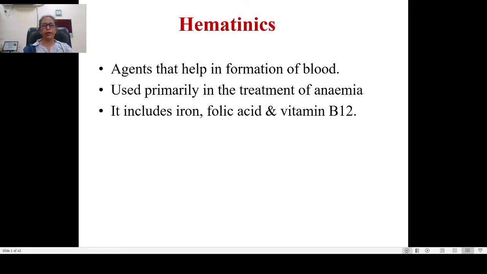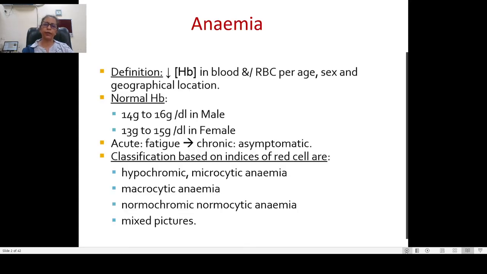Good morning, everybody. Today we are going to discuss hematinics. Hematinics are the agents that help in the formation of blood, used primarily in the treatment of anemia. Hematinics include iron, folic acid, and vitamin B12.